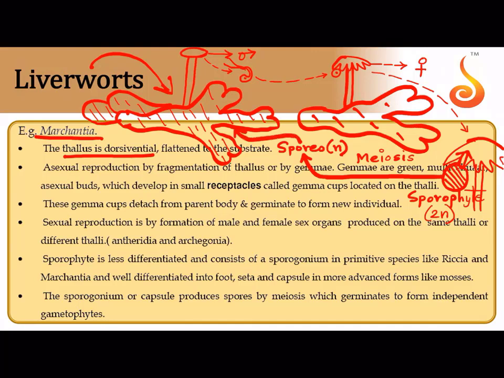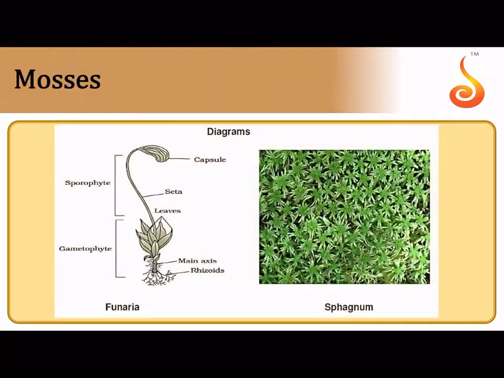Some of the spores will become male gametophyte, some will become female gametophyte. So again, what type of life cycle is it? Haplodiplontic. The diplontic phase is represented by the sporophyte. Can the sporophyte live alone? No. It lives on the gametophyte. It is dependent. It is partially parasitic on the gametophyte.